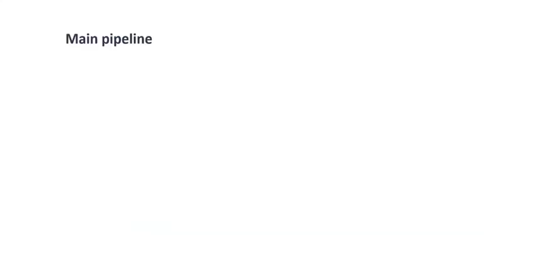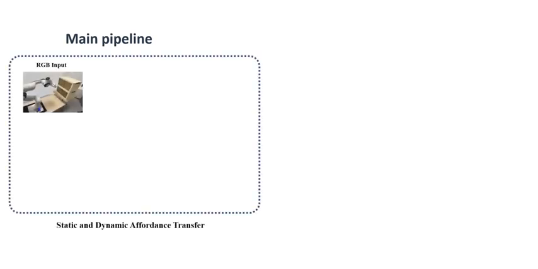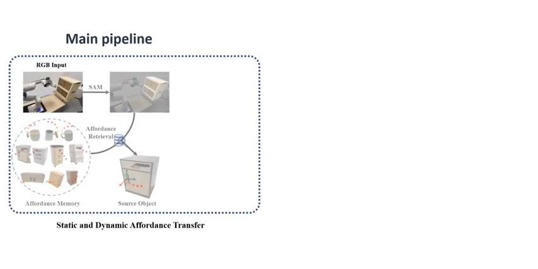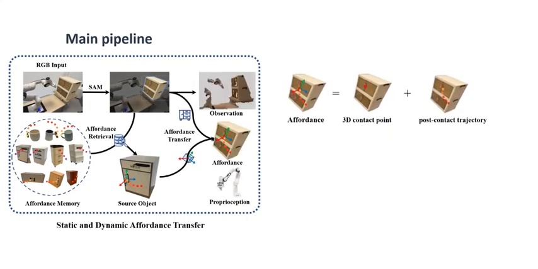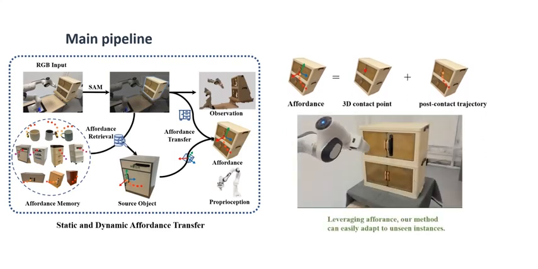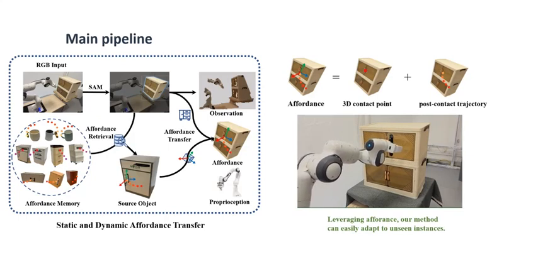The main pipeline of our method is illustrated as follows. Given an RGB input image, we first segment the target object and retrieve the most similar source object from the affordance memory. Then we perform affordance transfer to simultaneously transfer static and dynamic affordance to the target object, which contains where and how information respectively.